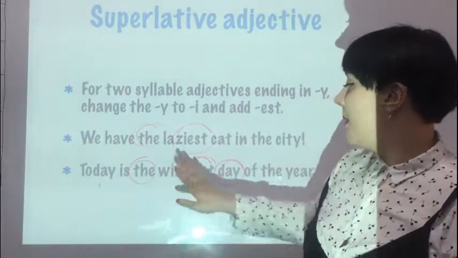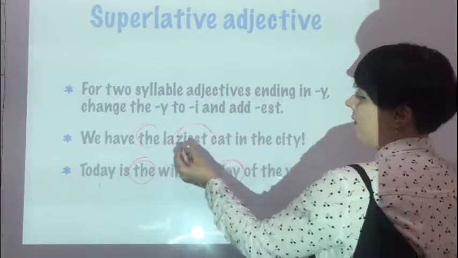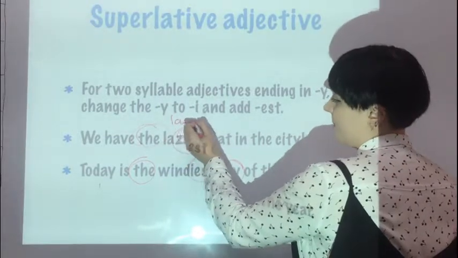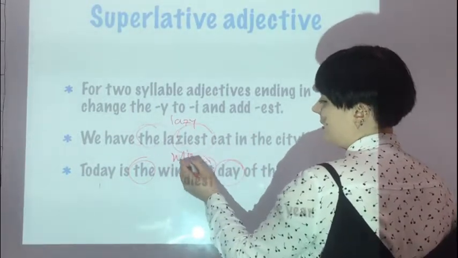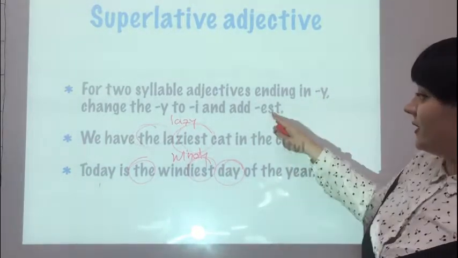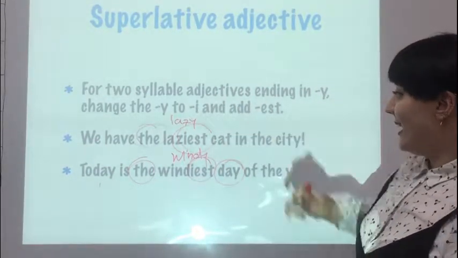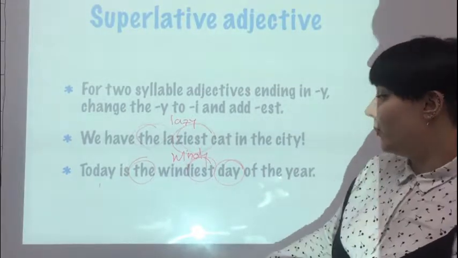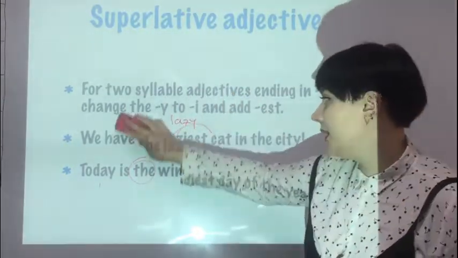So we can use the plus est, as we have here, of course, the base form of lazy and windy ends on Y. So we change Y to I, add est, and then we have the windiest day of the year.